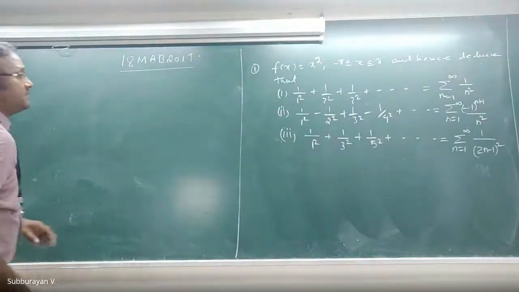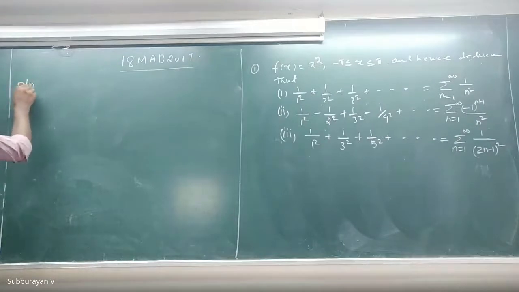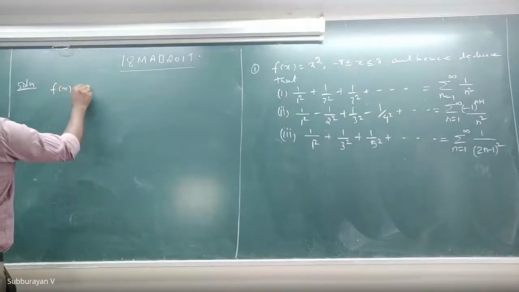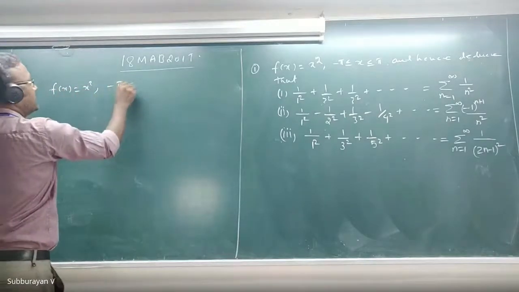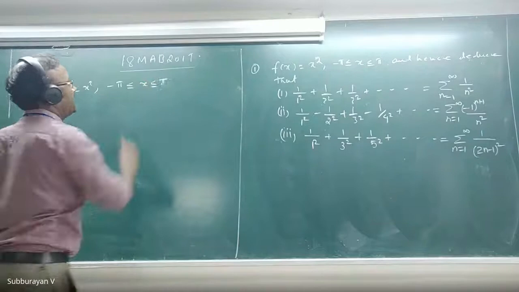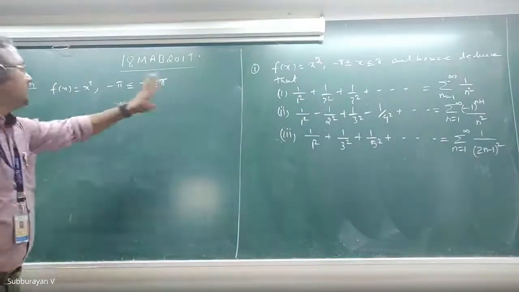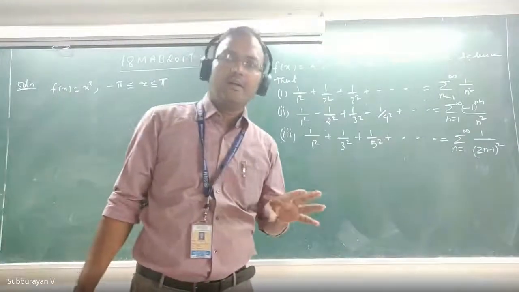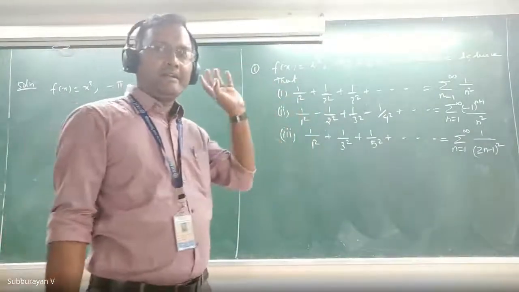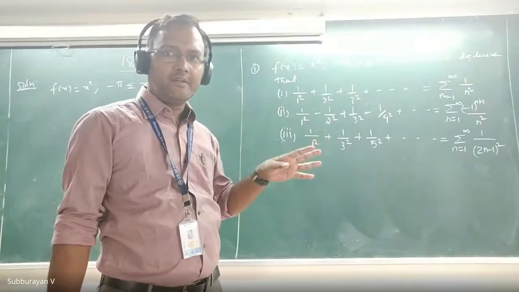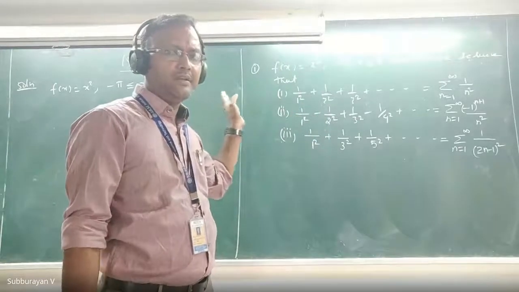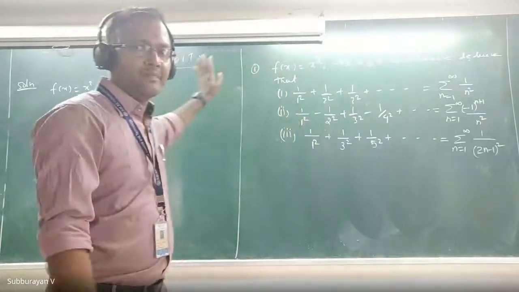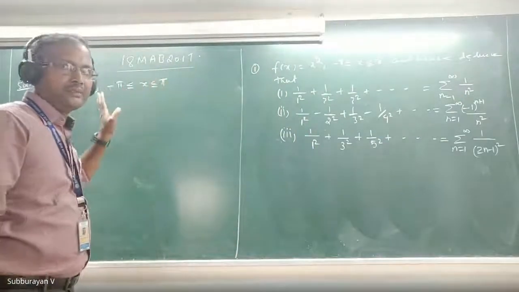See, what is our function? Our function f of x is x square in the interval minus pi less than or equal to x less than or equal to pi. But x square is a polynomial, and it is a continuous function, and it has a finite number of maxima and minima. There is no discontinuity because it is a polynomial. So therefore, this function satisfies all the criteria given in the Dirichlet conditions. Hence, this function admits the Fourier series expansion.